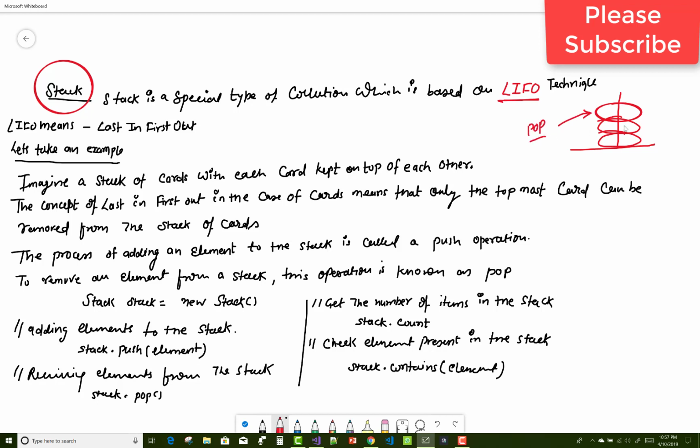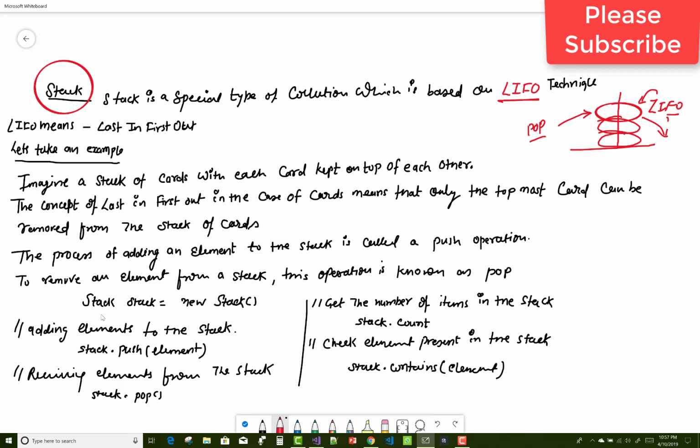The process of adding an element to the stack is called the push operation, and removing an element from a stack is known as the pop operation. If you push beyond the maximum number of elements of the stack, that means an overflow occurs, and if you remove from an empty stack, then an underflow condition occurs.